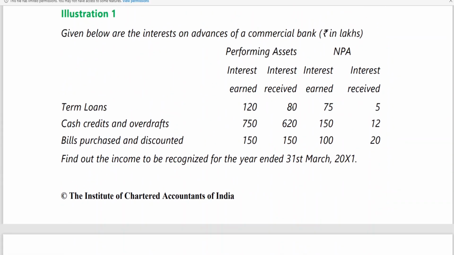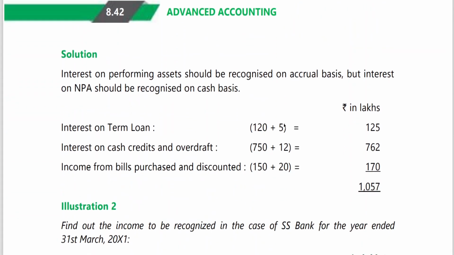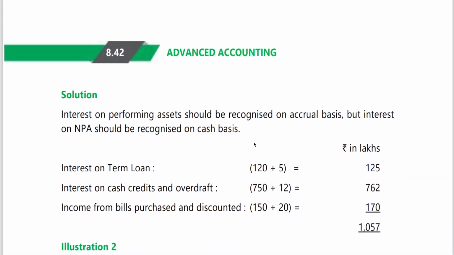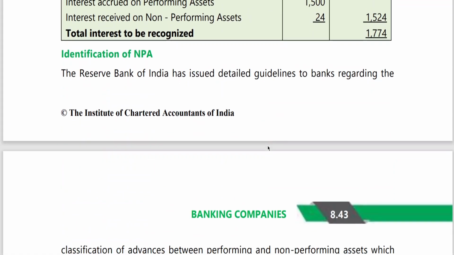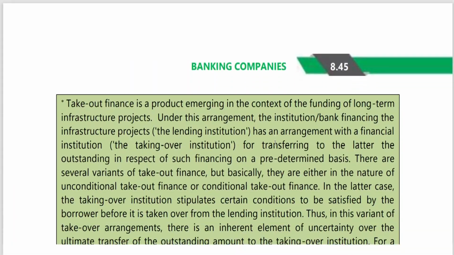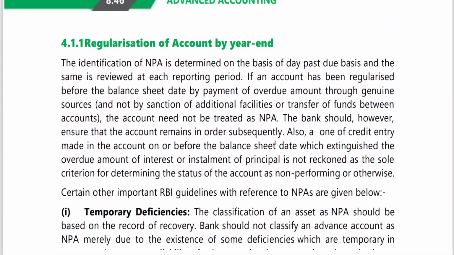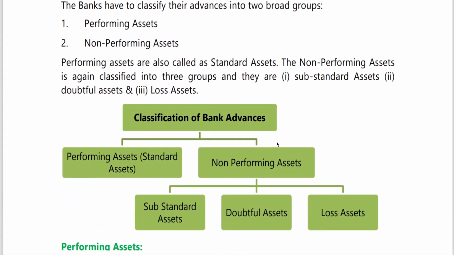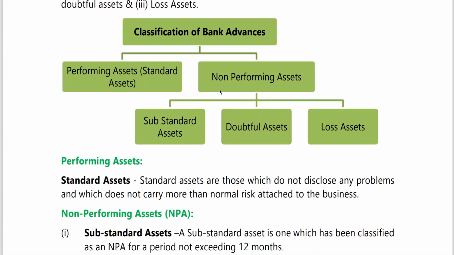Income recognition. And term loans, it is clear, no? We have to consider NPA. Cash credits 12, bills purchased and discounted 20, no? Performing assets 120, non-performing asset 5. Earned and received. I think these things we have learned already. Performing assets, standard, non-performing.